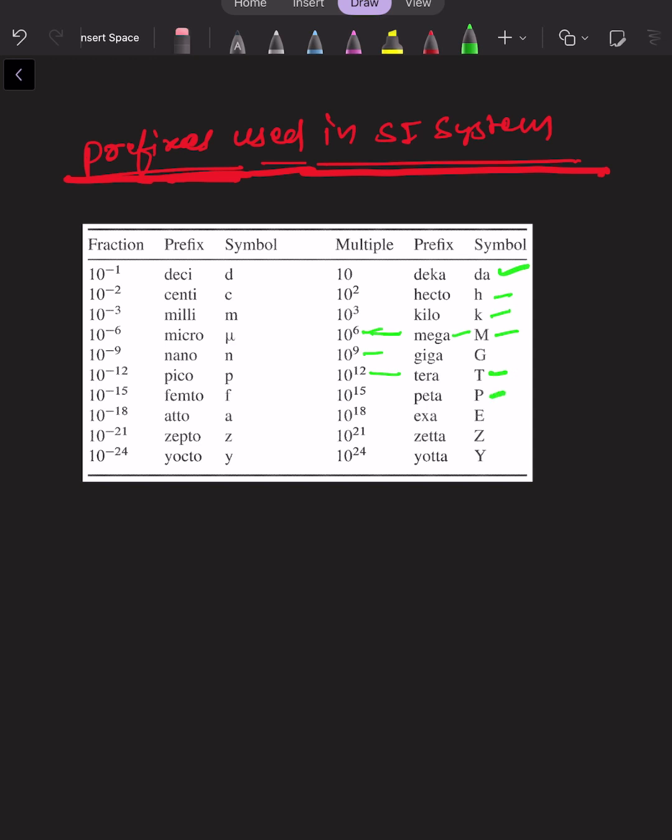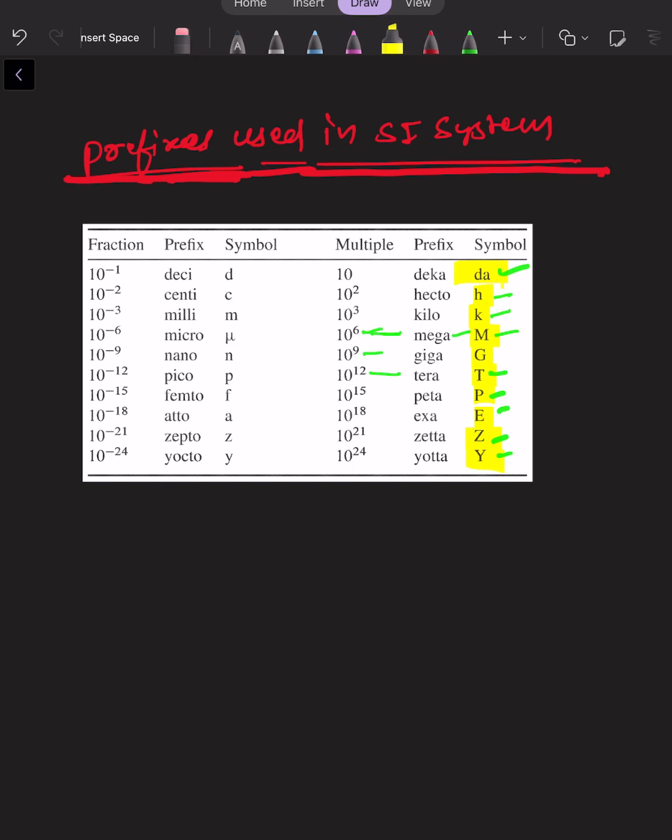Similarly, peta, exa, zetta, and yotta are used. So what we have to notice here is the power. If we increase the power in the positive way, then these units are used: deca, hecto, kilo, mega, giga, tera, peta, exa, zetta, and yotta.